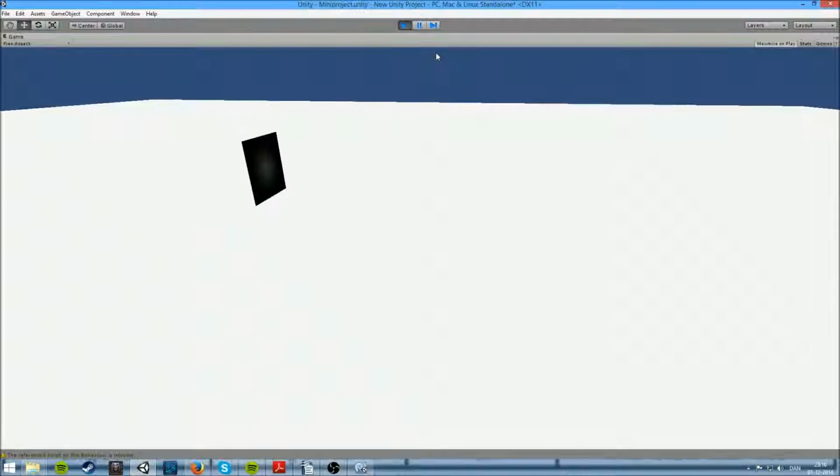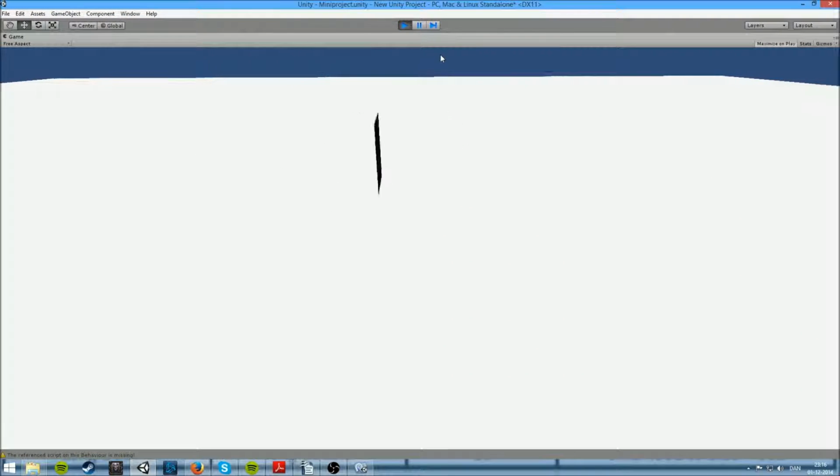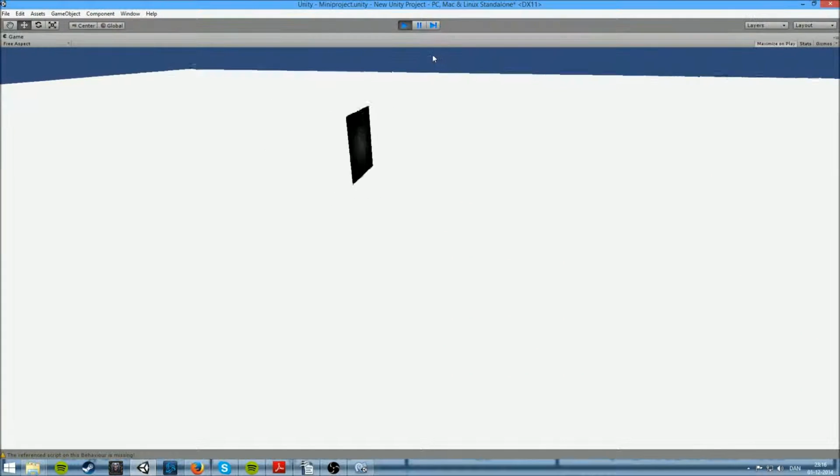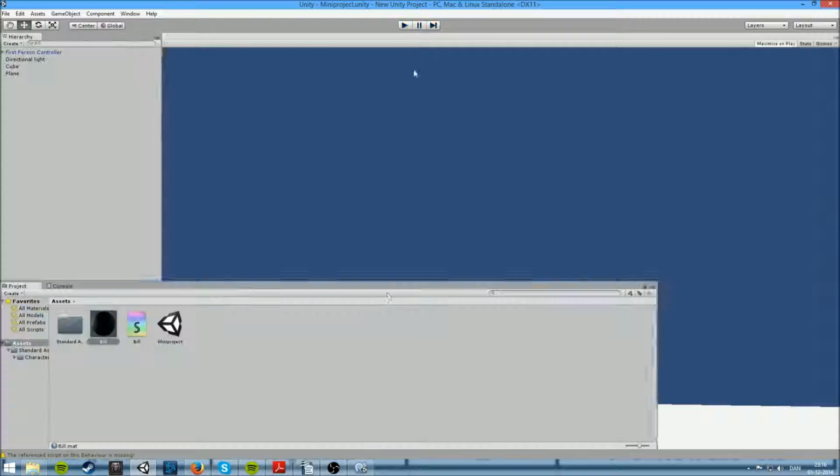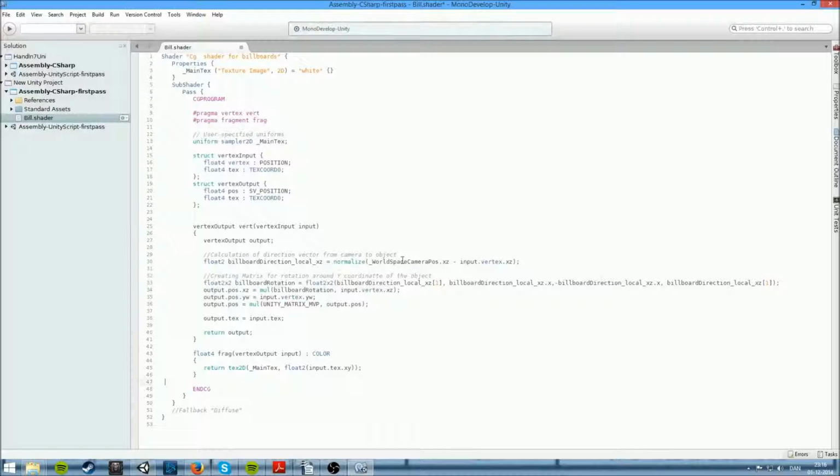If we however turn around, we will see that it will not follow our camera position, and we can clearly see it's just a 2D object. No dilemma at all. So we have to apply a shader, which we are making. The shader we are using here, we are making in CG programming.